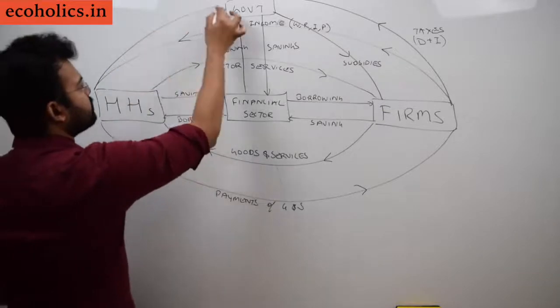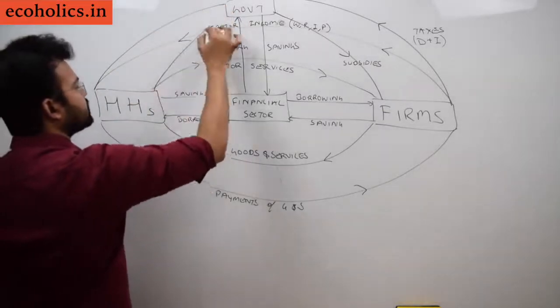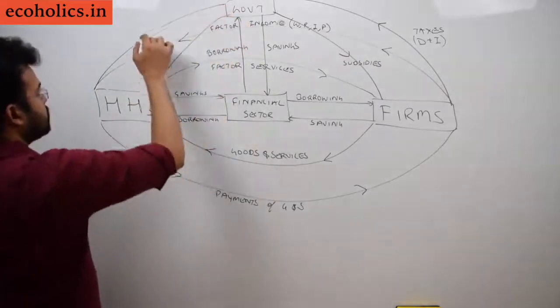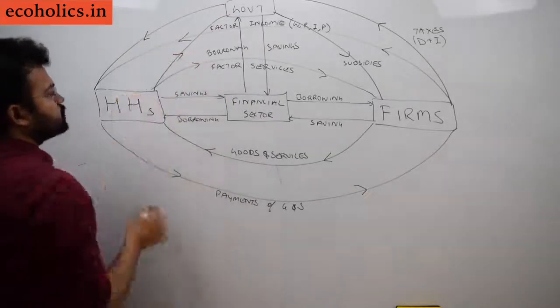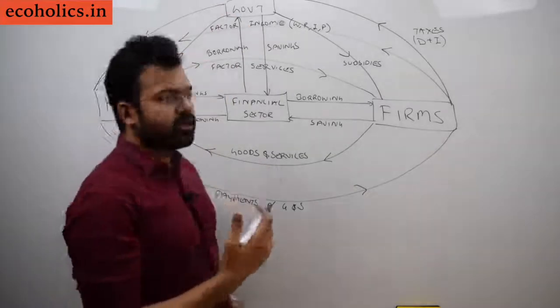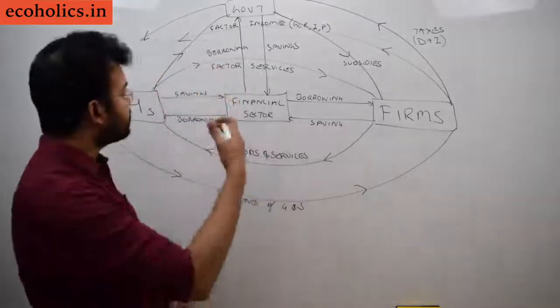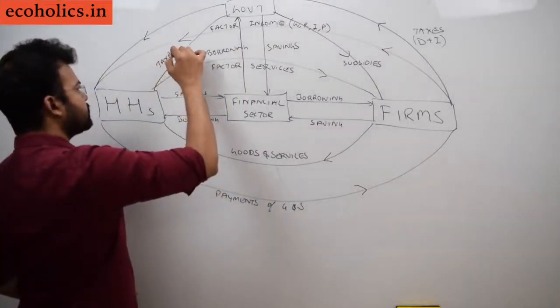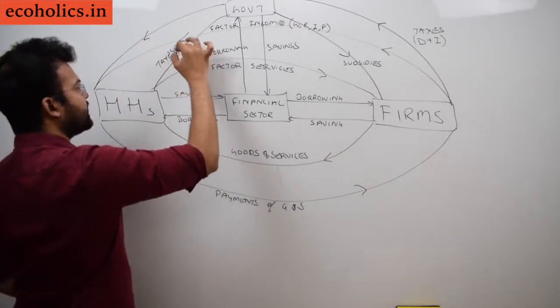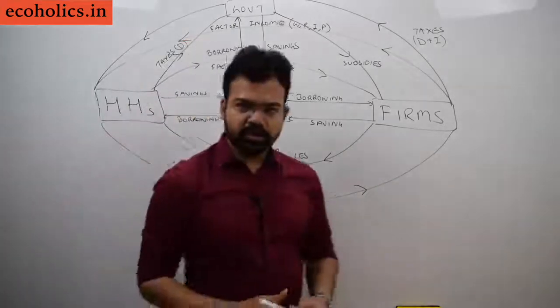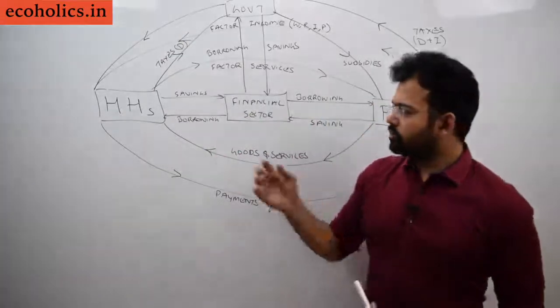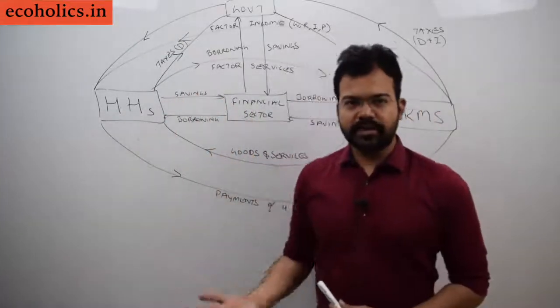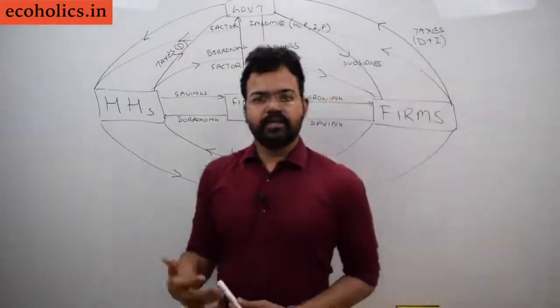Now if we come to government and household relations. What households give to the government is the same, the taxes, but here only direct tax will come, because households do not pay any indirect tax. Households generally pay direct taxes like property tax, wealth tax, income tax, etc.